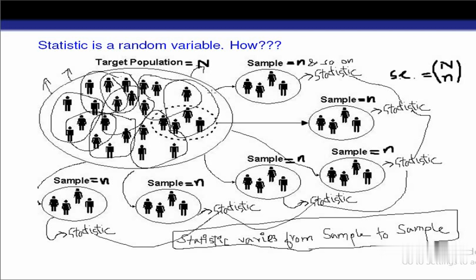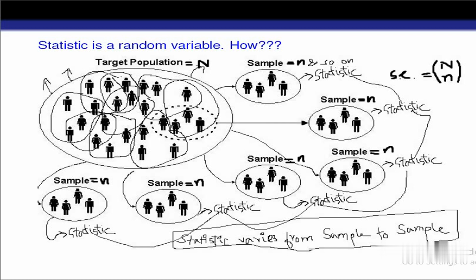You can draw a sample like this, you can draw a sample like this, and from every sample we can calculate our statistics. So what is a statistic? A statistic is a function which is based on the sample observations. Whatever statistic we calculate from this sample is not going to be the same as the statistic you calculate from this sample.